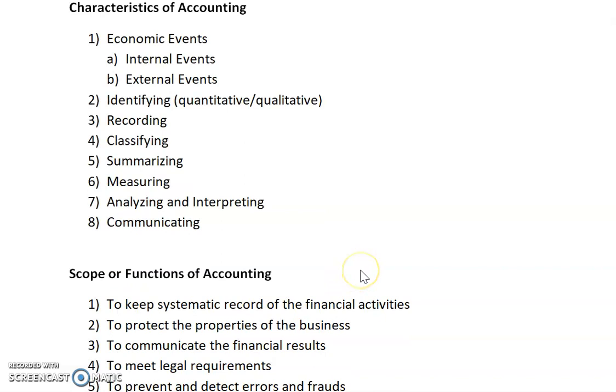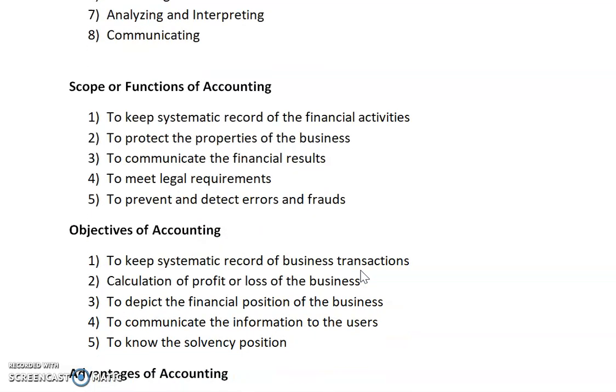Now, scope or functions of accounting. The main function of accounting is to keep a systematic record of financial activities. What is the basic function of accounting? To keep a systematic record. Why do we maintain our accounts? To keep our transactions in a systematic manner. By the help of accounting, we maintain this.